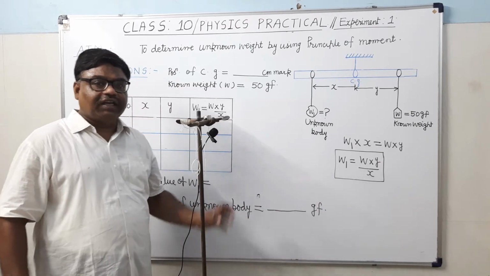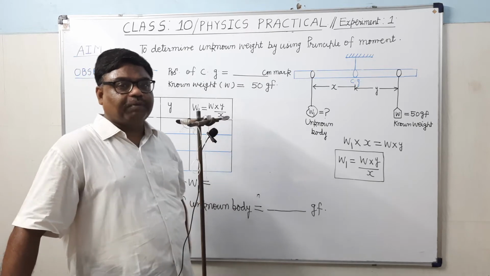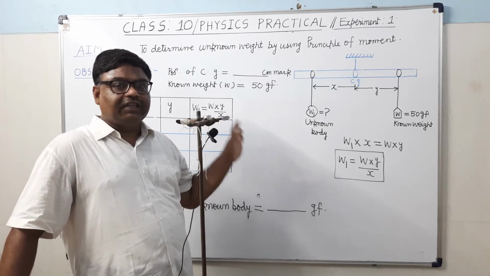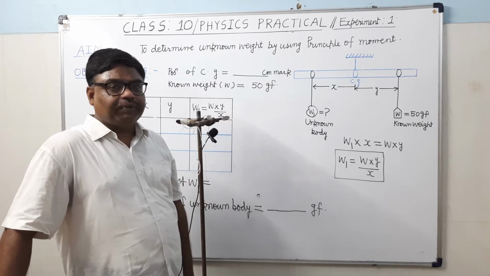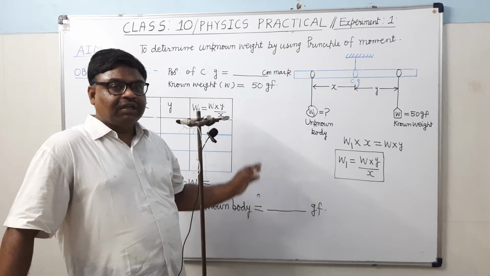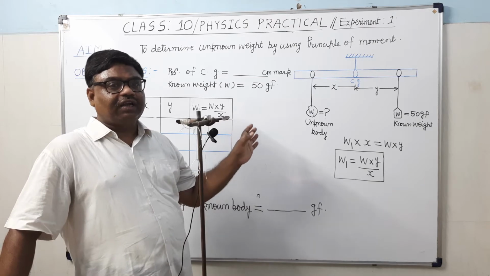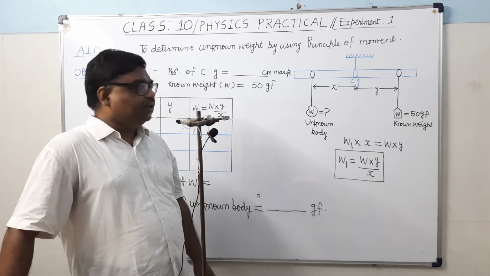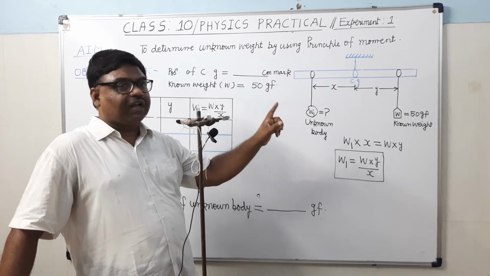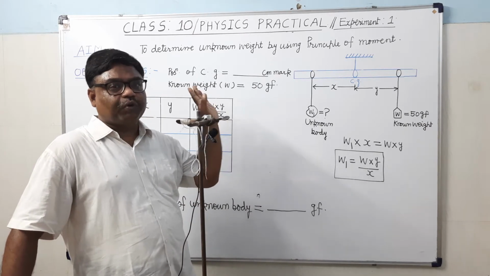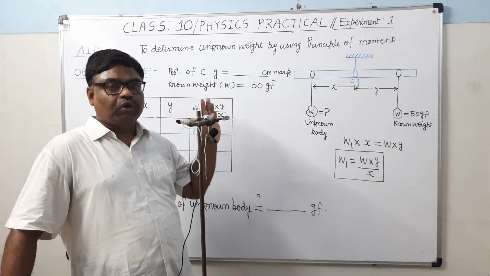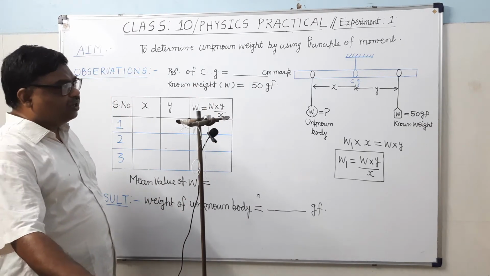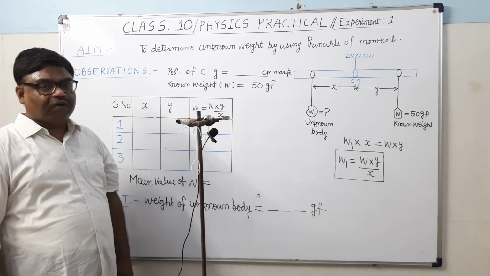So if there is a body which is free to rotate about some axis, about some pivot, and it is in equilibrium, meaning it is not rotating under the effect of some moments of forces, then the algebraic sum of all the moments of forces about the point of rotation will be 0. In other words, the anti-clockwise moment will be equal to the clockwise moment.